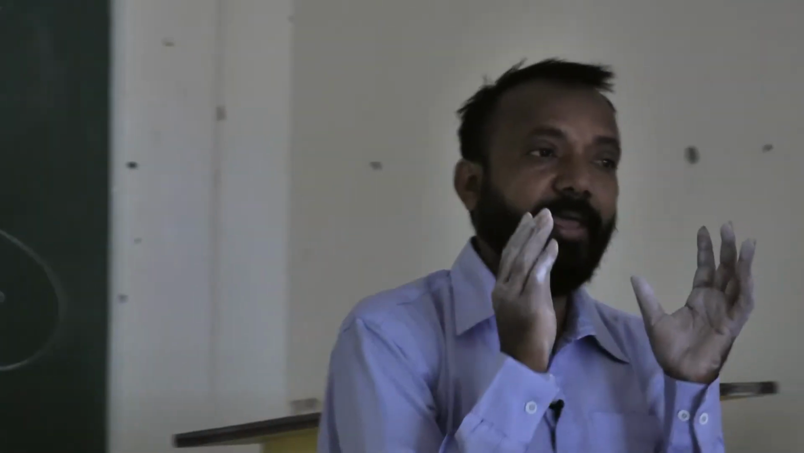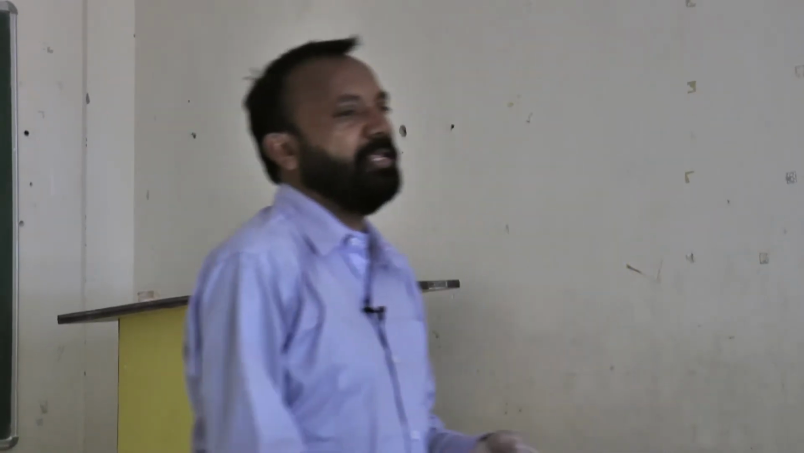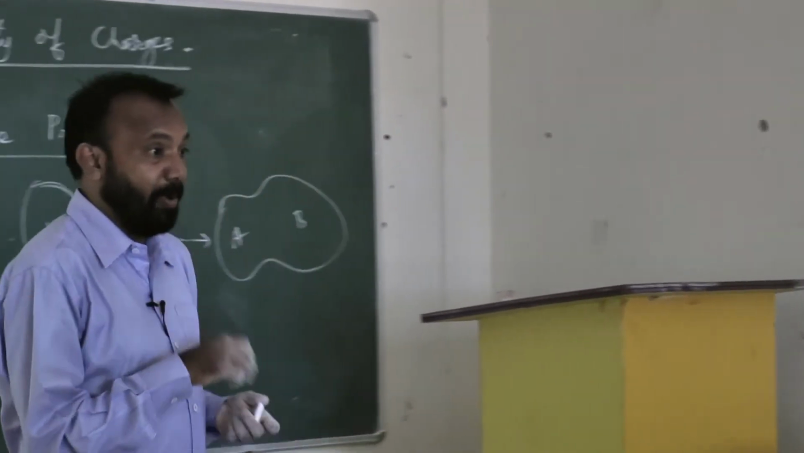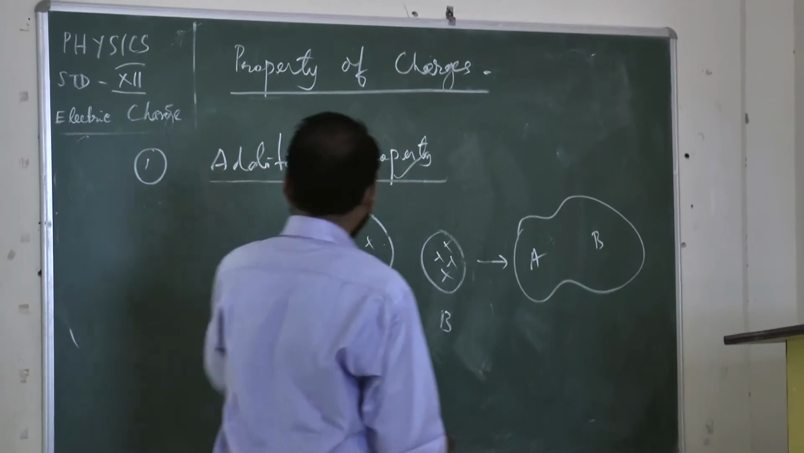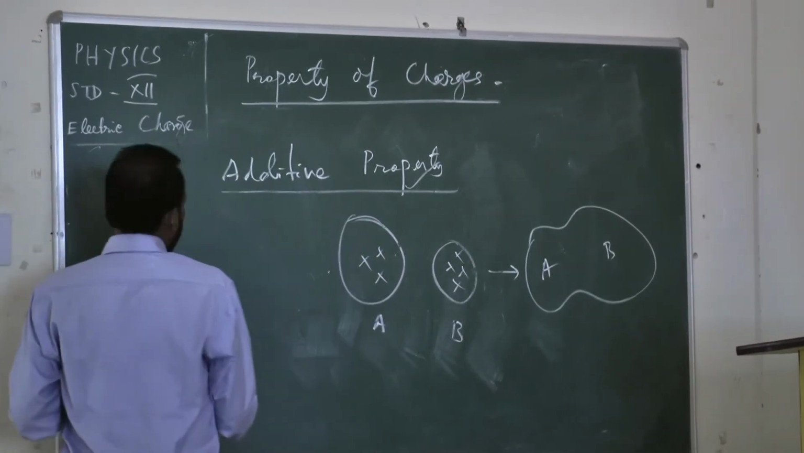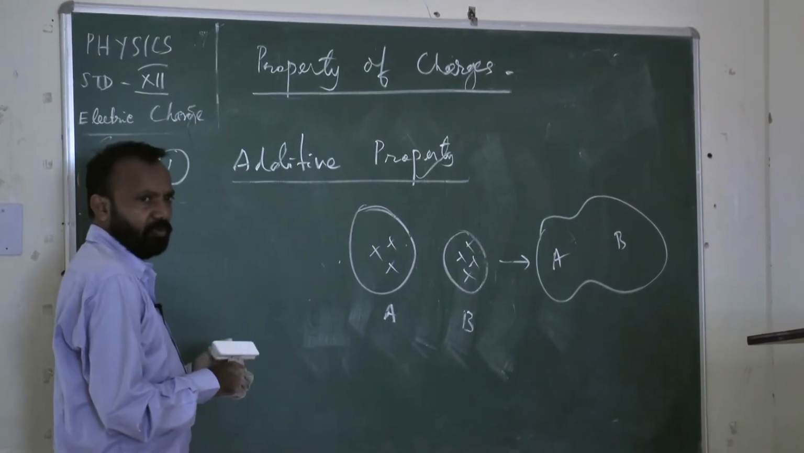I have a body A having some charges, body B also having some charges. Whenever they get put together, the charge of body A and charge of body B will be at a place, and that property is called as additive property. This is one of the properties. Clear or not? Any doubt?